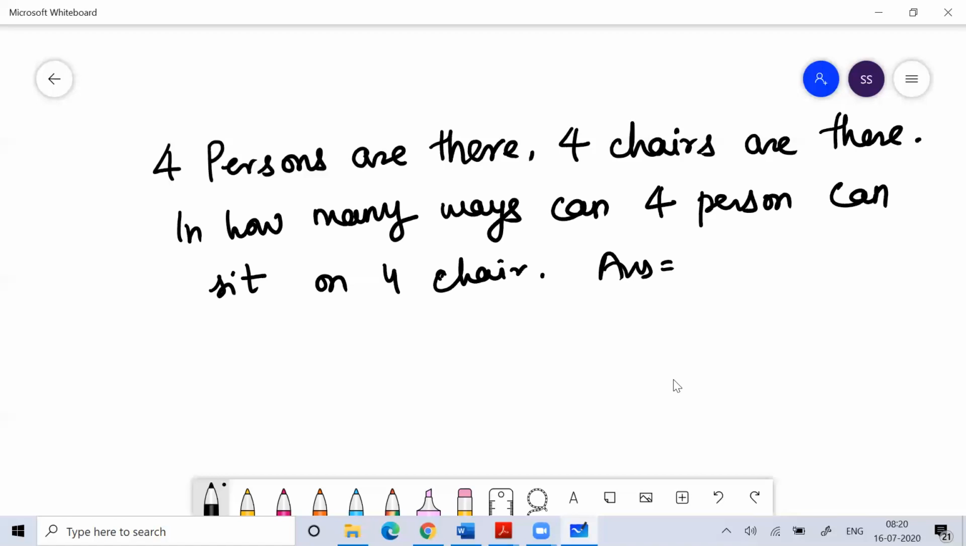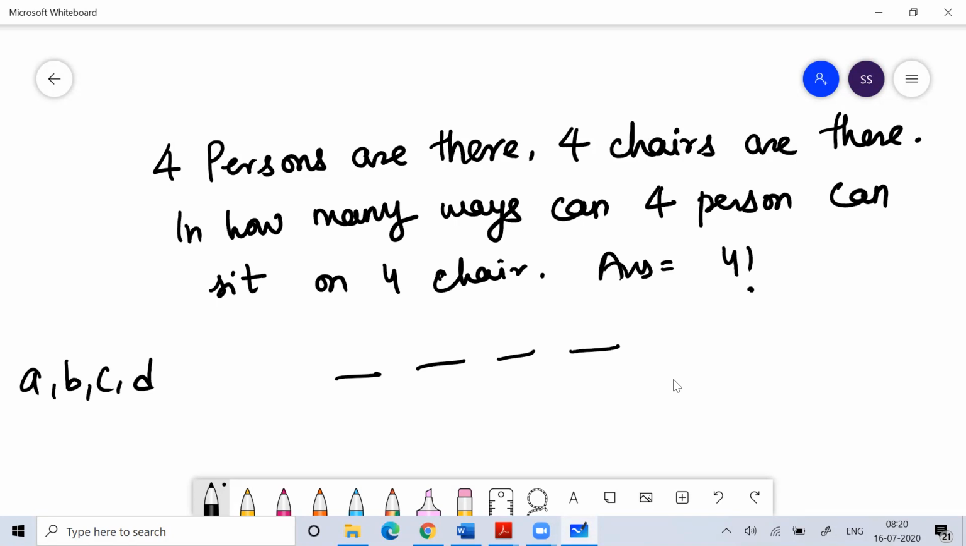The answer for this is 4 factorial. So here the concept of factorial comes. Otherwise, if you do the work manually, it would become very cumbersome. So four chairs are there and four persons are there: A, B, C, D.